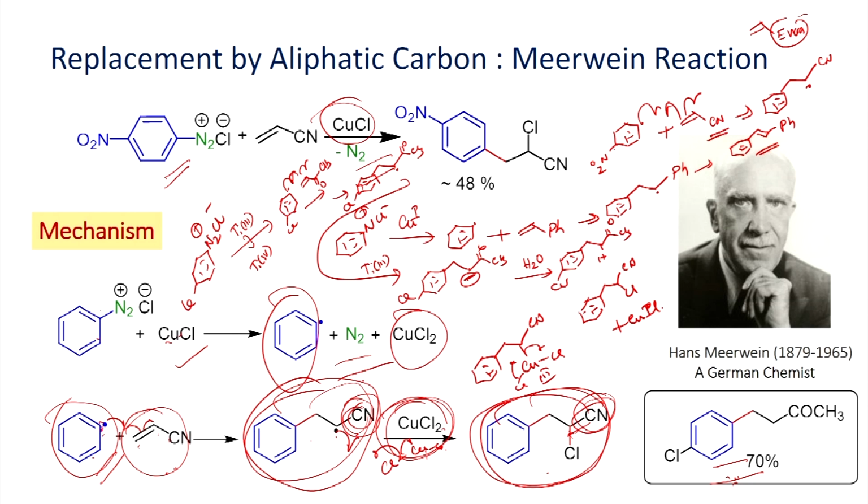When you react the diazonium salt with copper 1 or titanium 3, you will be able to form the radical intermediate. That radical can readily undergo addition reaction with this alkene, which has the electron withdrawing group. You have the addition product. Depending upon the reaction conditions, you can convert it into the halo substrate.